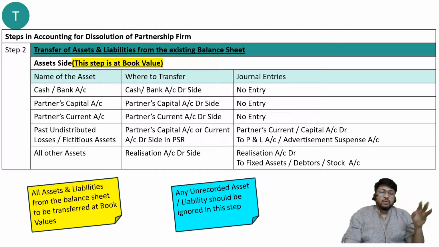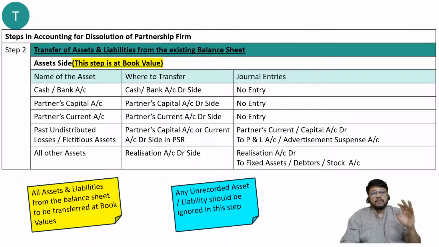Should be ignored from the problem of dissolution. असं म्हटलेलं नाही आहे. I have never said that unrecorded asset and liability should always be ignored while solving the problem of dissolution. I have just told you in the second step it should be ignored. Afterwards we will consider it. When we will consider, we'll see afterwards. First point, all assets and all liabilities from the balance sheet to be transferred at book value. If you look at the first rule, you will automatically understand the second rule, because the book value of an unrecorded asset is 0. That's why it is unrecorded. That means it will be ignored in this step, because we always want book values in this step.